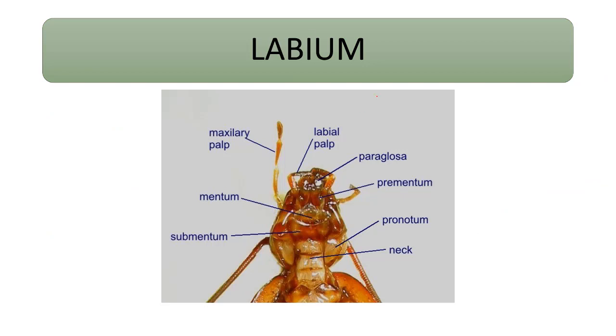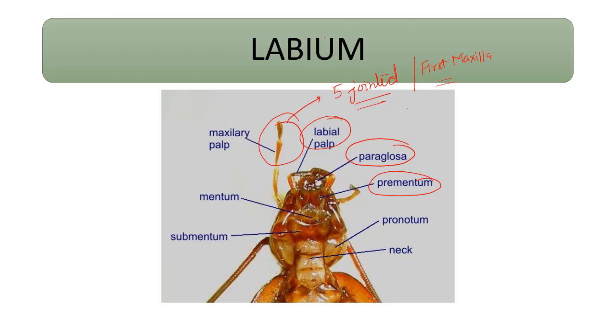Here you can see the paraglossa, prementum. This is the labial palp, and the maxillary palp, five-jointed. This is the first maxilla, while the labium is known as the second maxilla.